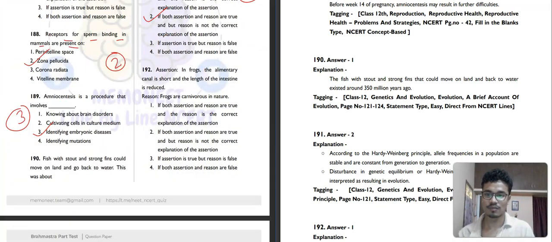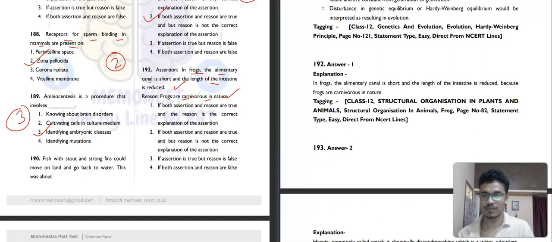Then 192. Assertion: in frogs, the alimentary canal is short and the length of the intestine is reduced. Correct. Reason: frogs are carnivorous in nature. Correct one. So why in frogs is the alimentary canal short and the intestine reduced? Because frogs are carnivorous in nature. So the first option will be our correct answer.